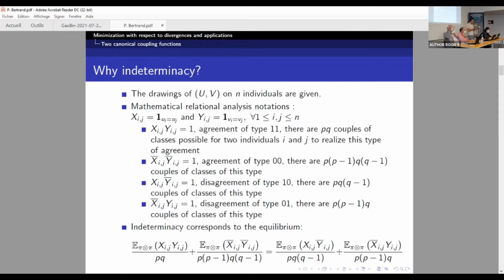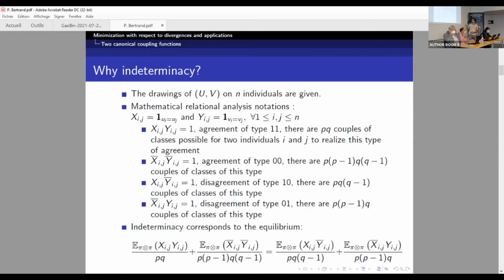And the notation is a binary notation for each pair of individuals i and j. We put one if for u they have the same modality on x, and on y we put one if they have the same modality on v. This is a way, like the contingency matrix, to store all the data that we had from the drawings.